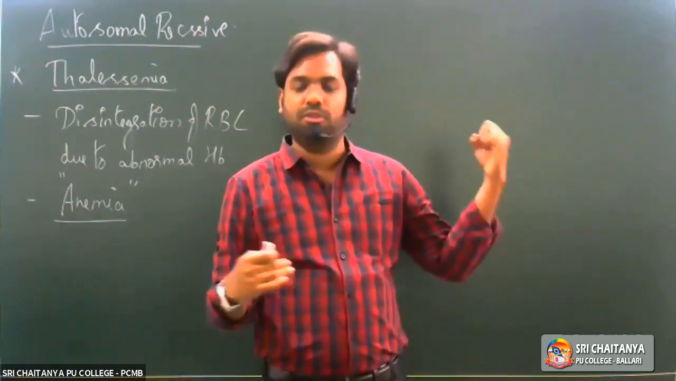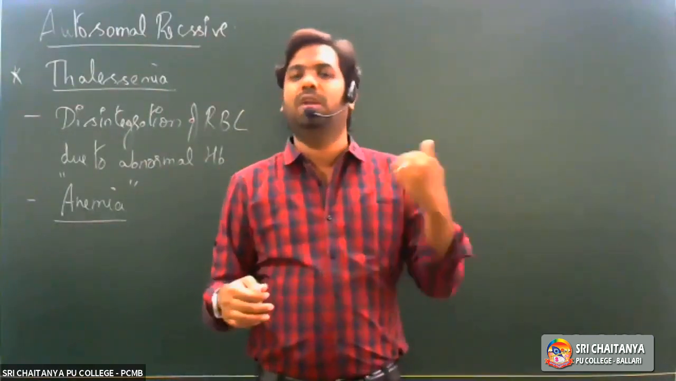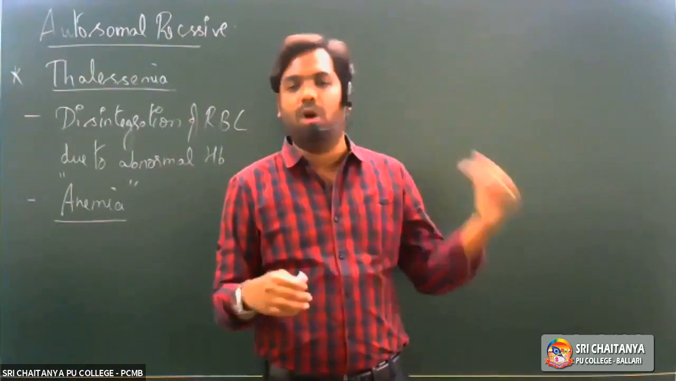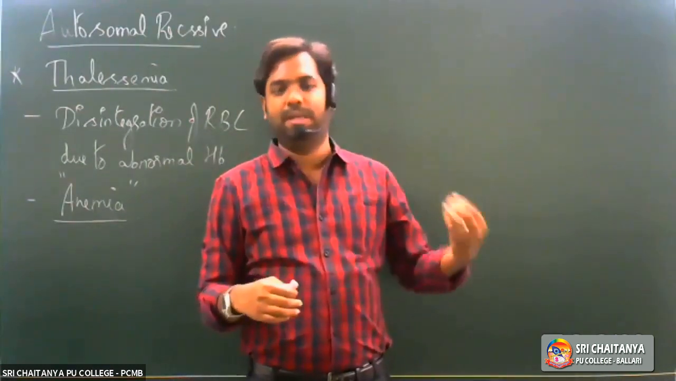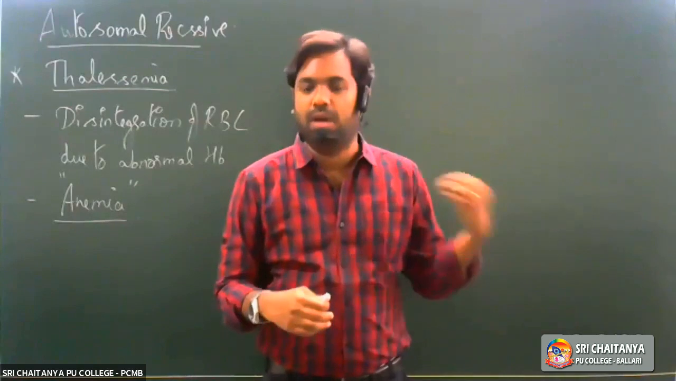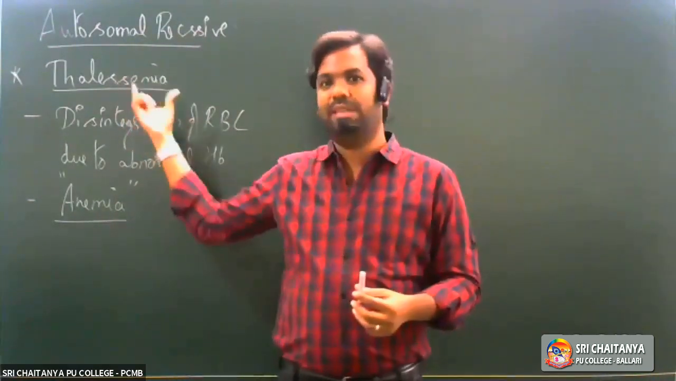Since the oxygen concentration in the body is reduced, what would happen? The cells or tissues present in the body will not have enough oxygen for their survival, and over a period of time, it would completely lead to the death of the organism or death of the individual as well, right? So this is what we have in case of thalassemia, right?